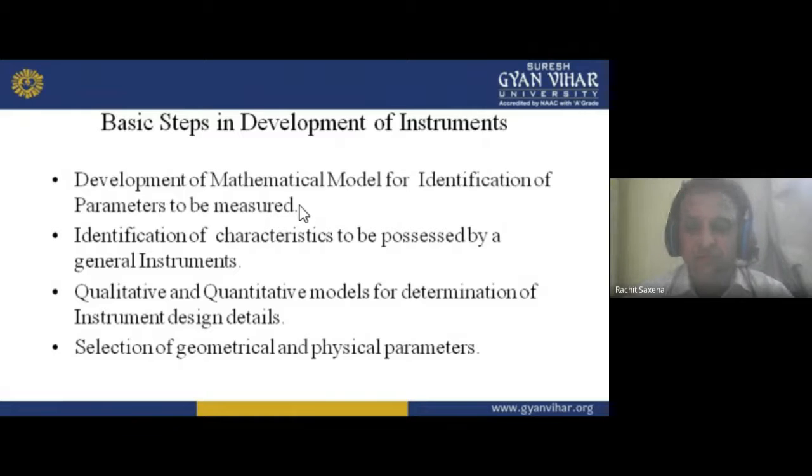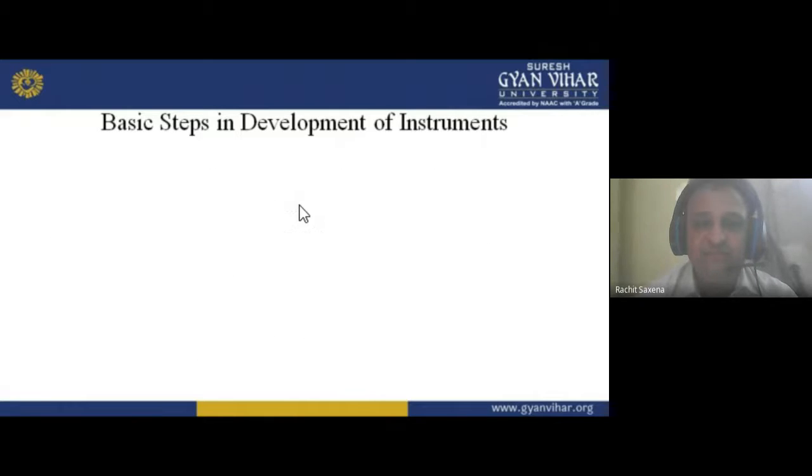Basic theory is this. First, the basic steps in the development of an instrument. Now, why am I telling you this? Because if I want to make or develop an instrument, then after development we need to know what errors we have, or which type of error we have. So it is the relevant thing. Why is it relevant? Because I want to know, and you also want to know, how development occurs in the instrument.